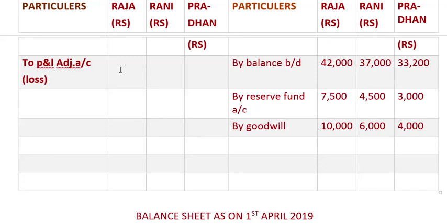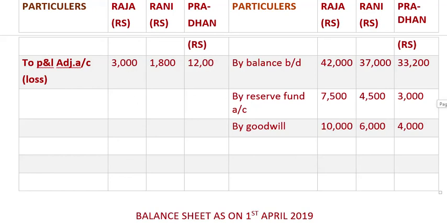And how much did we get? 3,000, 1,800 and 1,200. So 3,000, 1,800 and Pradhan got 1,200.